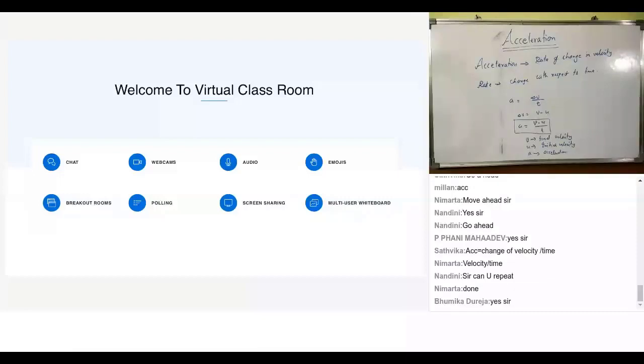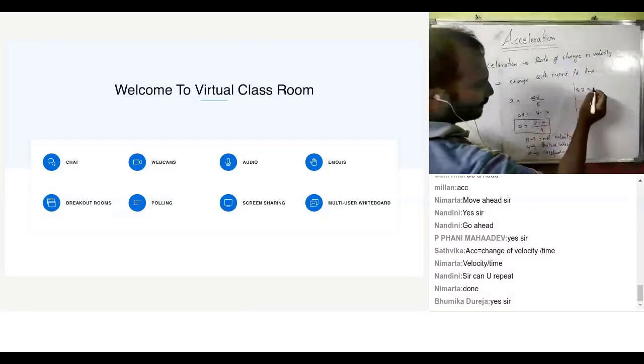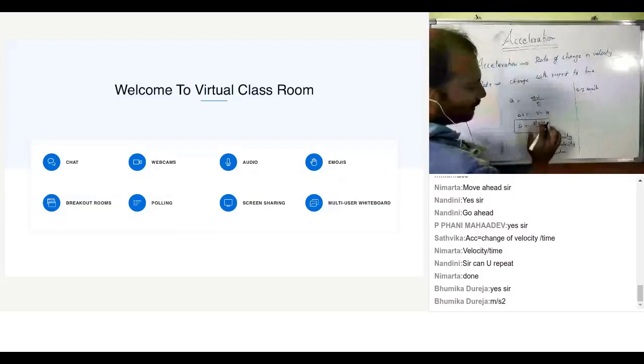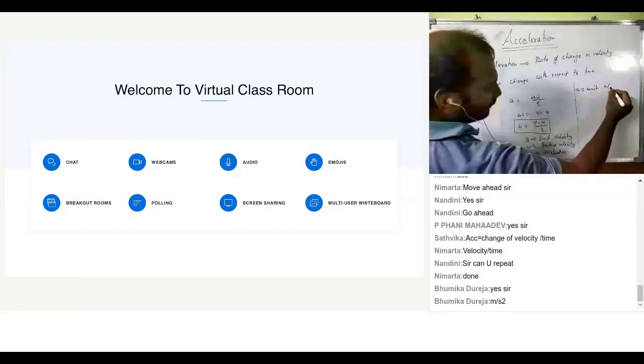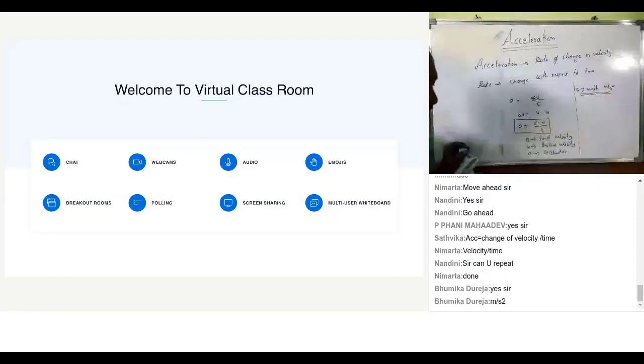Now, what will be the unit of acceleration? From this, what would be the unit of acceleration? I'll say standard unit. What will be the standard unit? SI unit. Meter per second square. Velocity is meter per second, divided by second, so it becomes meter per second square. SI unit is meter per second square.